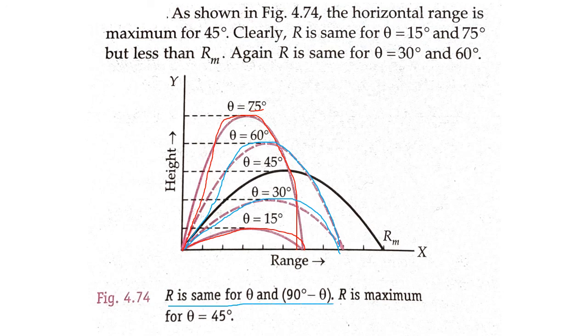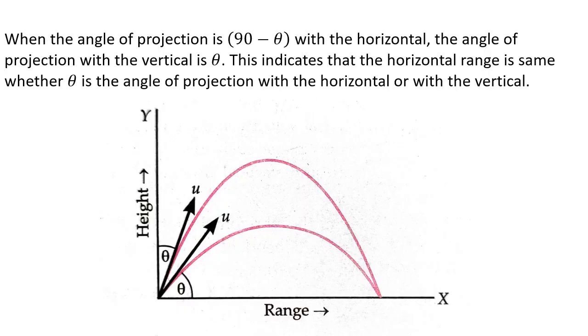And when will R be maximum? Just now we have found out R will be maximum when you throw this one at an angle of how much? 45 degree. So there is only one angle for maximum range. And how much is this one? 45 degree. Rest all of the angles have a 90 minus theta pair. Fine. So here I have given the conclusion.